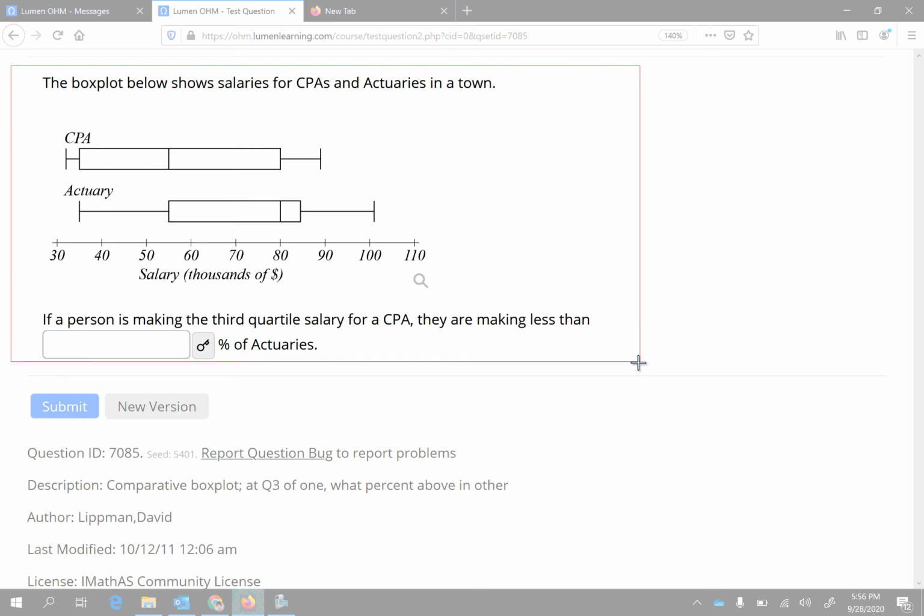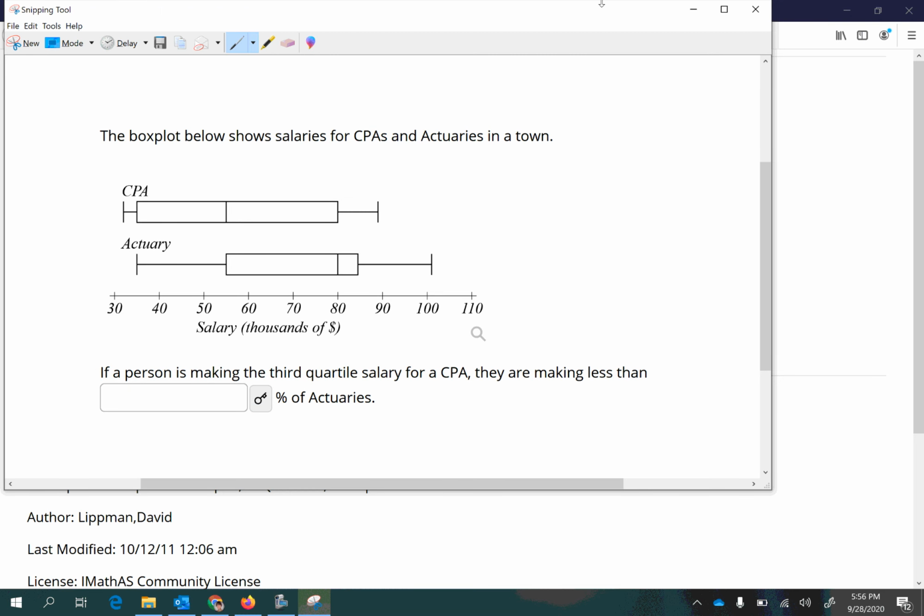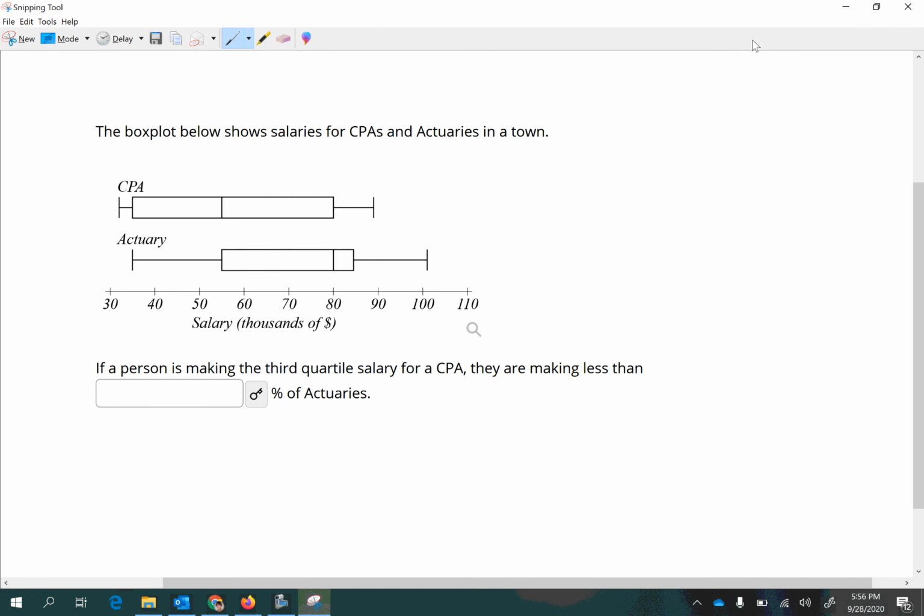This one's very similar, but different enough that it's worth looking at. So this says if a person is making the third quartile salary for a CPA, okay, where's the third quartile? Right here on the end of the box. So that lines up with around 80,000, and it's also lining up with the actuary's second quartile.